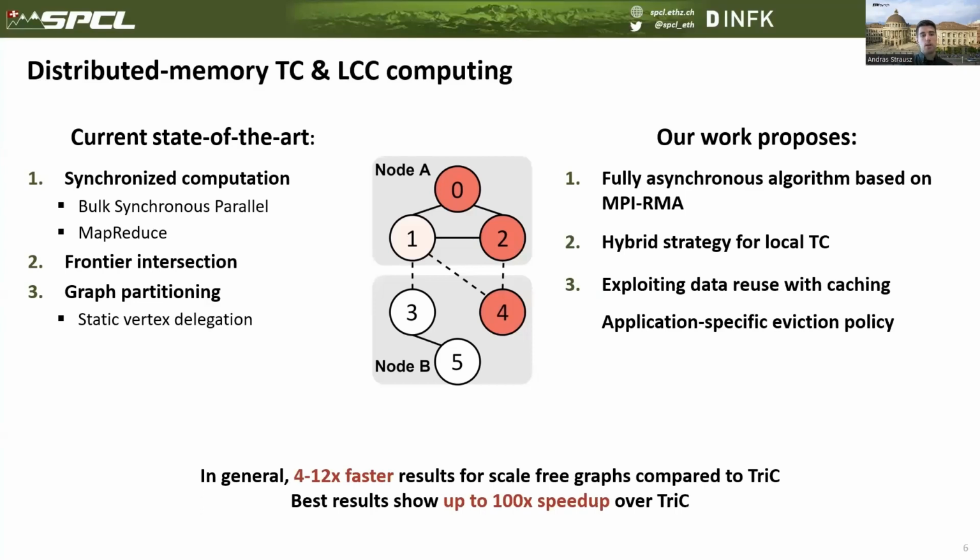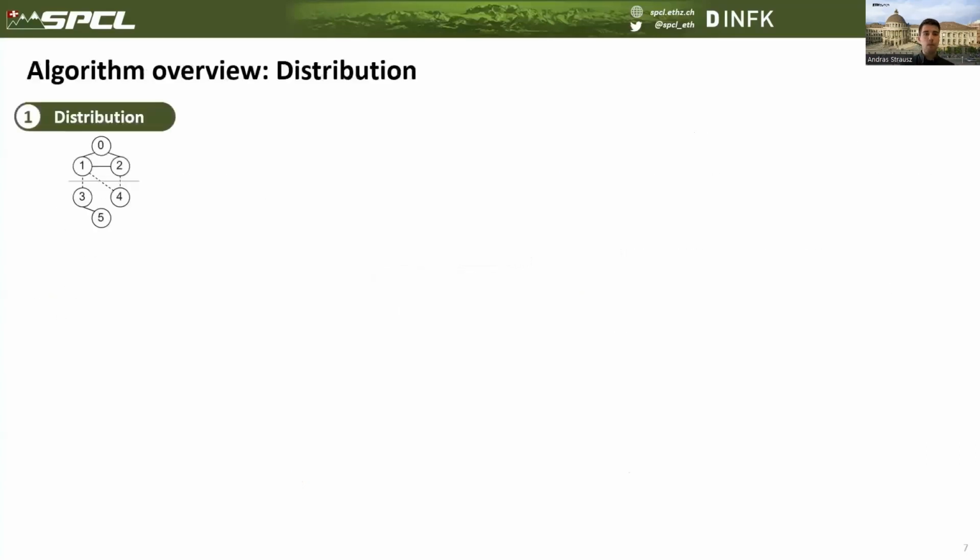Our results show in general 4 to 12 times faster results for scale-free graphs compared to TriC. That was the 2020 Graph Champion paper for triangle counting. And our best results go up to 100 times speedup over TriC.